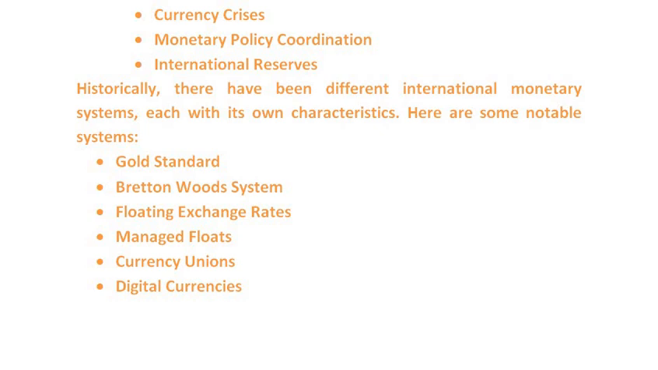Second one is the Bretton Woods system. Established in 1944, this system created a fixed exchange rate regime with the US dollar as an anchor currency. Other major currencies were fixed to the dollar, and the dollar was fixed to gold. The International Monetary Fund (IMF) and the World Bank were also established during this period to promote stability and economic development.